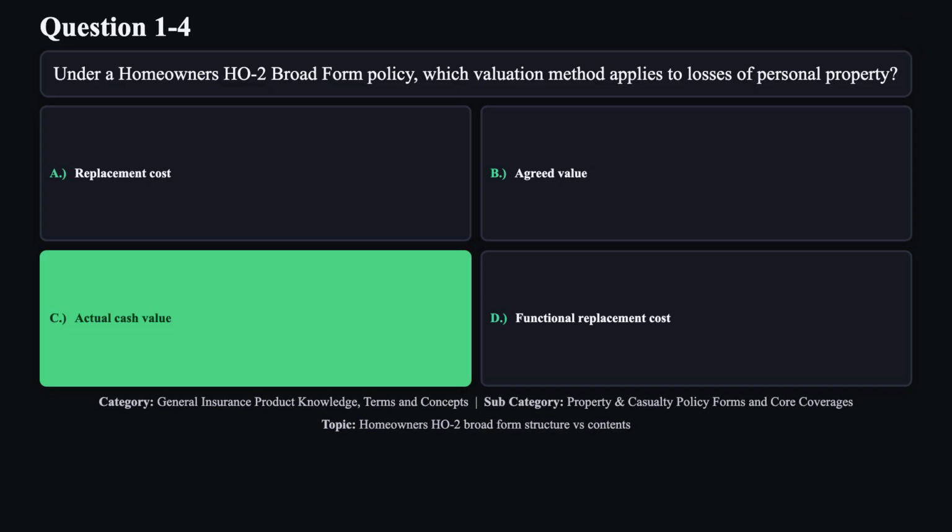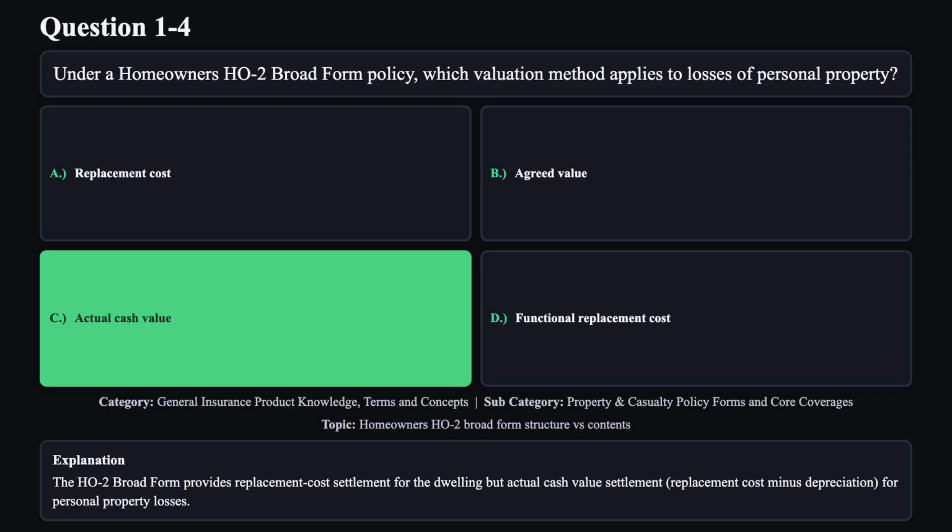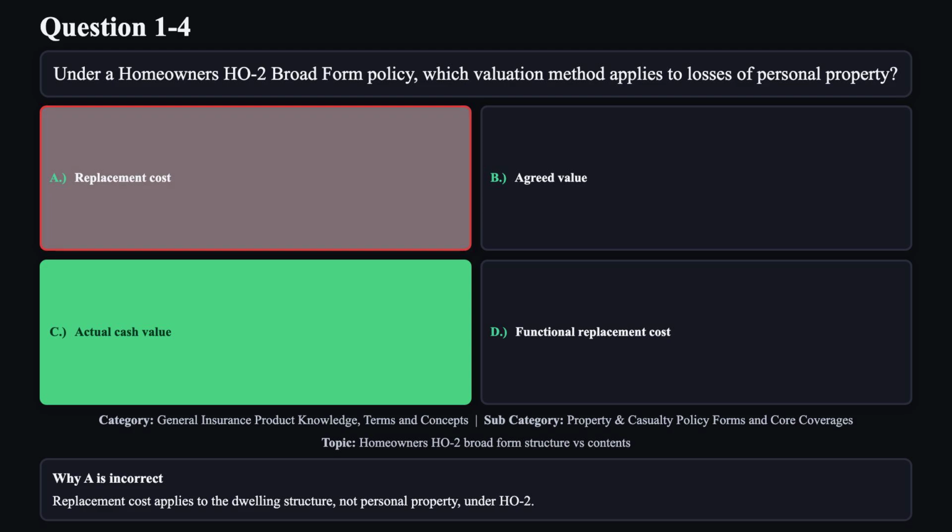The correct answer is C. The HO2 broad form provides replacement cost settlement for the dwelling but actual cash value settlement, replacement cost minus depreciation, for personal property losses. Reason A is not correct. Replacement cost applies to the dwelling structure, not personal property, under HO2.